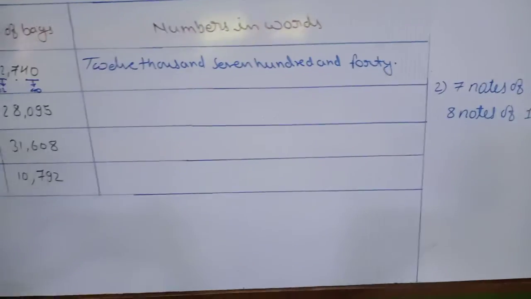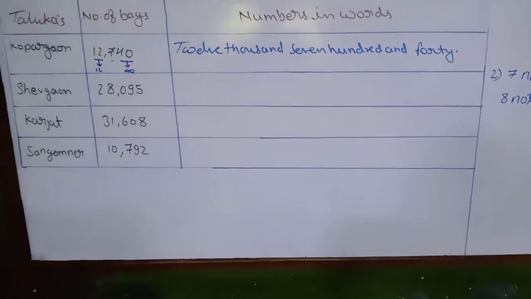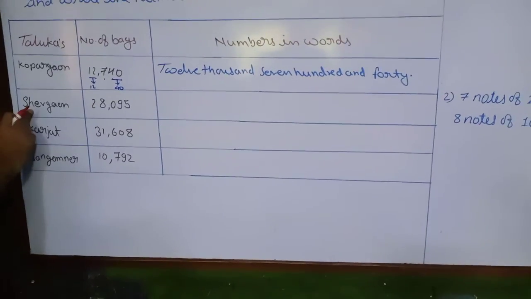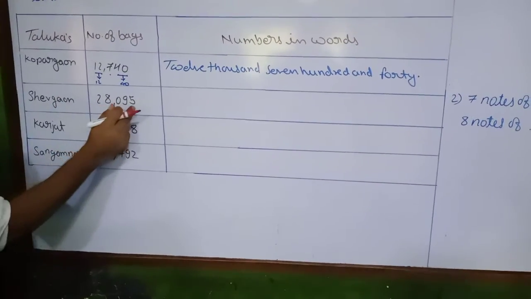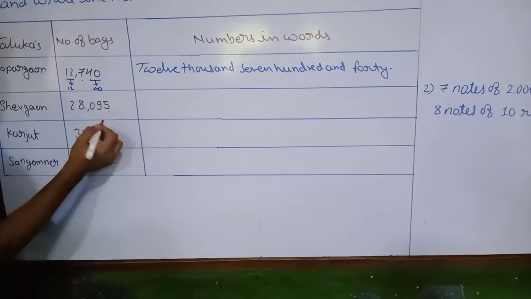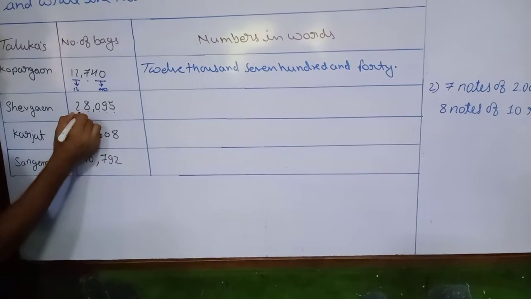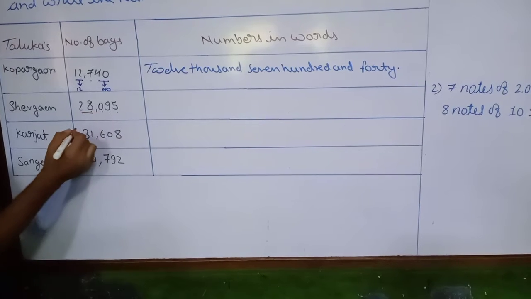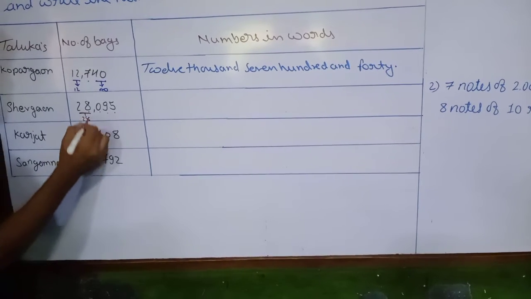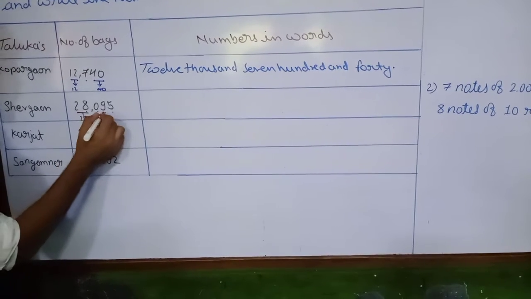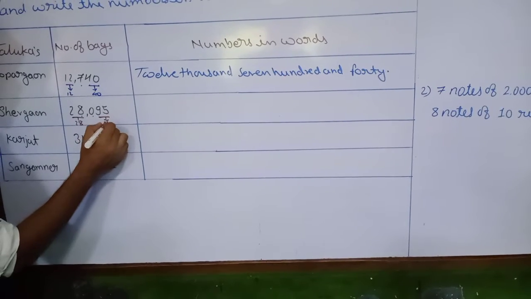The second one given is Sevgaon. Again we have to start from unit. Unit, 10, 100, 1,000, 10,000. 1,000 and 10,000 together we learn. So it will become 28. Unit and tens together it will become 95.